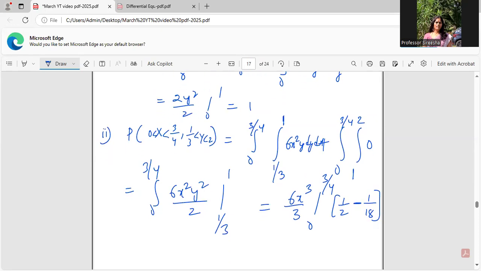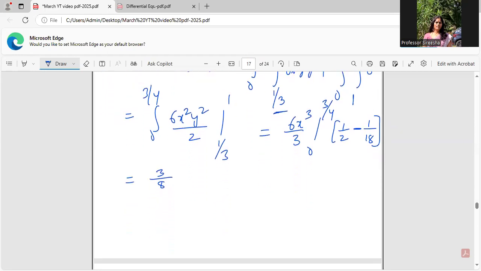So finally the answer of this integrand, let me write here, substituting x is equal to 3 by 4 whole cube. The answer I have with me would turn out to be 3 by 8. Okay, I have to split it from 1 by 3 to 1 and 1 to 2 because after 1 the function is not defined, guys. For y value after 1 the function is not defined.